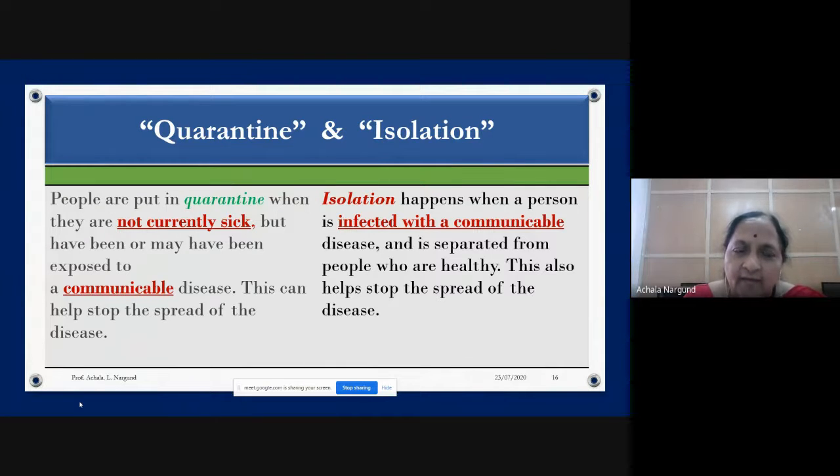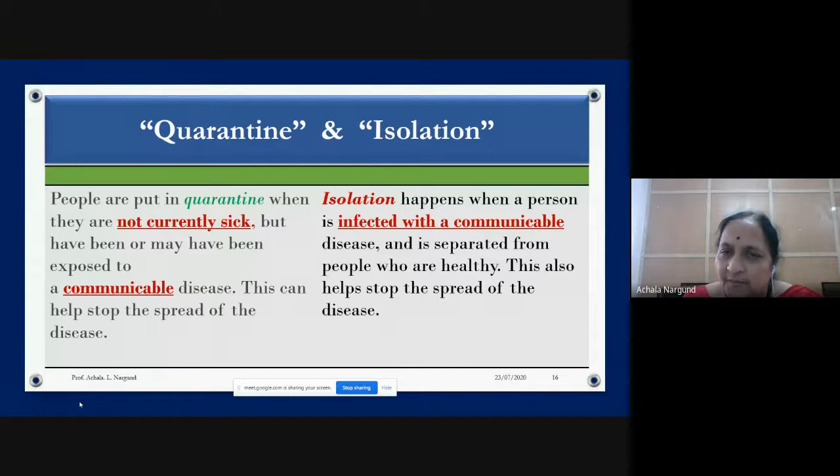So if you quarantine yourself and the disease comes to you, it will be restricted to you only. If you move along with other people, then all others who have come in contact with you are also susceptible to that disease. Isolation is for the one who can communicate the disease.